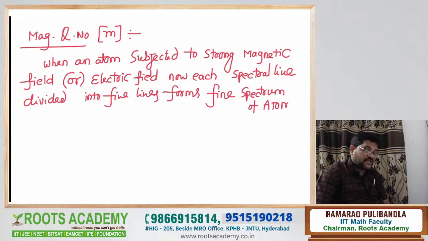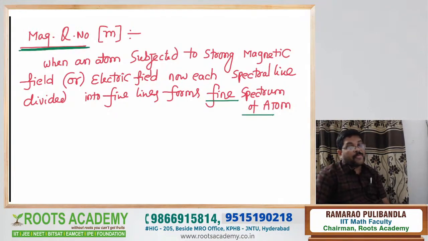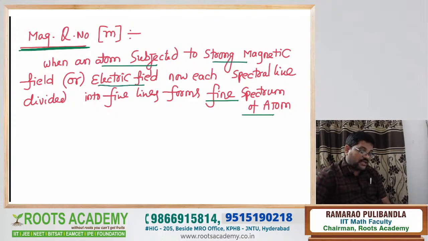Actually, it's one of the excellent points. The fine spectrum of atom was explained by which quantum number? The fine spectrum of the atom is explained by the magnetic quantum number. Repeat the point once again. Atom subjected to what? Strong magnetic field or strong electric field. Each spectral line again divided into fine lines forms a fine spectrum of atom. This fine spectrum of atom was explained by the magnetic quantum number. Here, the reason now I'll say.